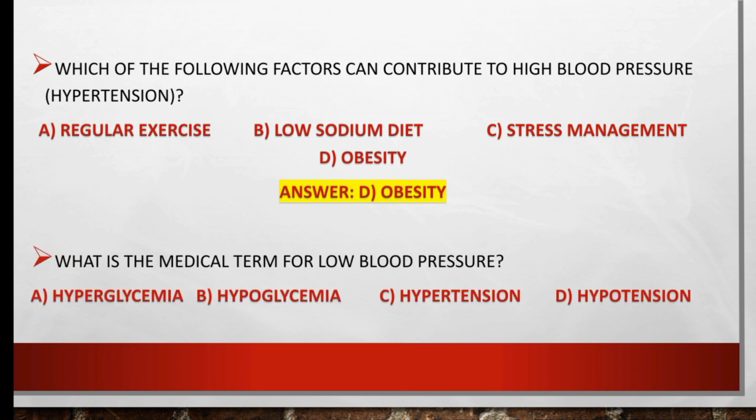What is the medical term for low blood pressure? Hyperglycemia, hypertension, hypotension. So the right option is hypotension. Hypotension is the term used for low blood pressure, while hypertension is the term used for high blood pressure.